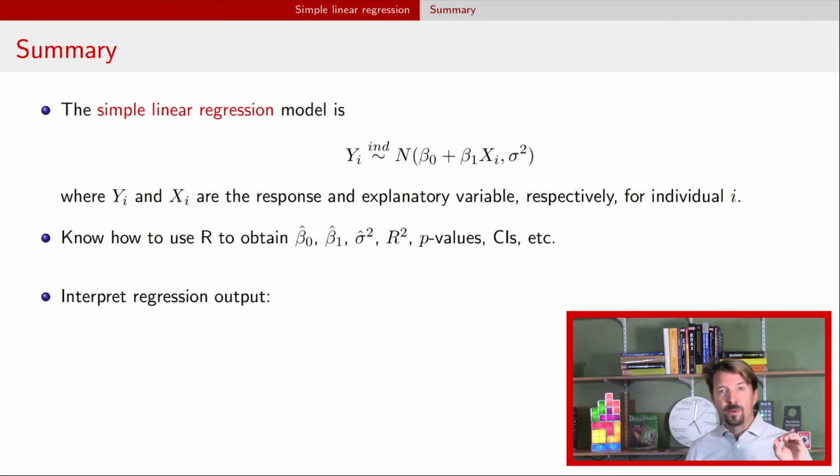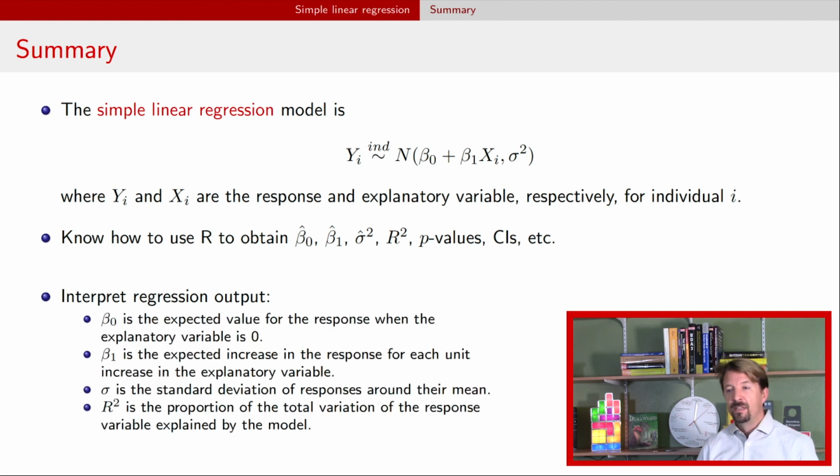Now, interpretation, I think, is one of the key aspects or benefits of a regression model. And so I just want to recap that interpretation. So the first is that beta naught, that intercept parameter, is the expected value of the response when the explanatory variable is 0. Beta 1 is the expected increase in the response when the explanatory variable increases by 1. Sigma is the standard deviation of the responses around their individual means. And then R squared is the proportion of the variability described by the model.